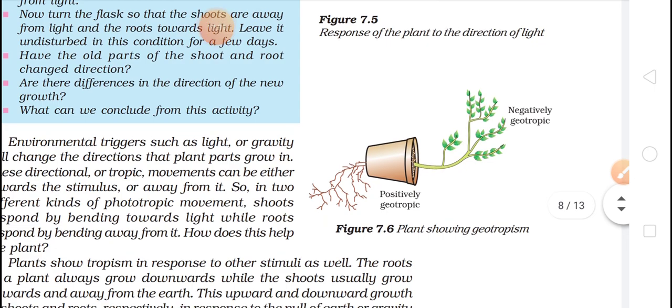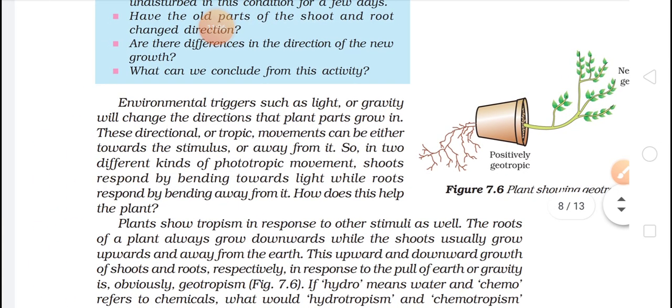Okay, here also you can see the roots, how they are going deep inside the soil, so they are going towards the earth. And we can say they are positively geotropic. And the stem is moving in the opposite direction, so we can say that it is negatively geotropic. So environmental triggers such as light or gravity will change the direction that plants grow in.